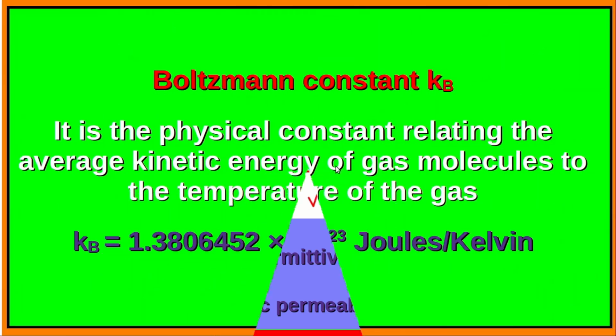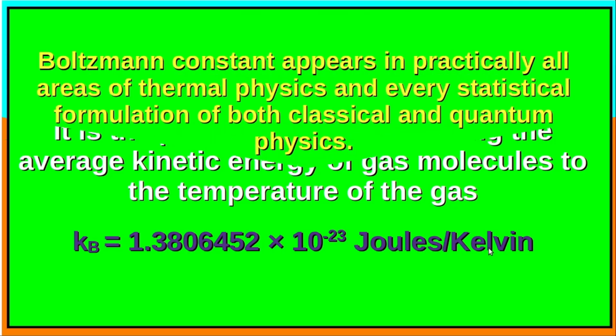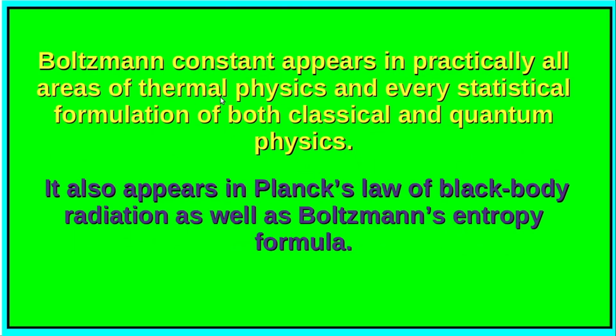The next important fundamental constant is the Boltzmann constant, designated by kB. This is the physical constant relating the average kinetic energy of gas molecules to the temperature of the gas, and the magnitude is kB = 1.3806452 × 10^-23 joules per Kelvin. The Boltzmann constant appears in practically all areas of thermal physics and in the statistical formulation of both classical and quantum physics. It also appears in Planck's law of blackbody radiation as well as Boltzmann's entropy formula.